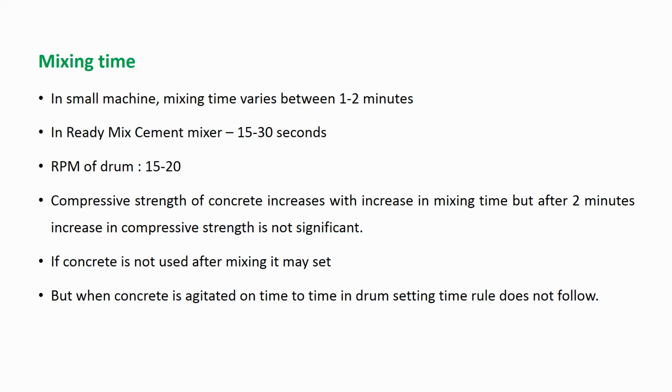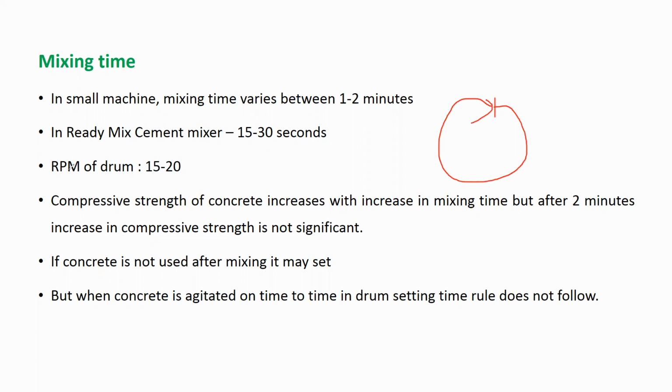It means in 1 minute, how many times is the drum completing its rotation? Suppose the drum is starting from here, after a full rotation, this is called one rotation or one revolution.